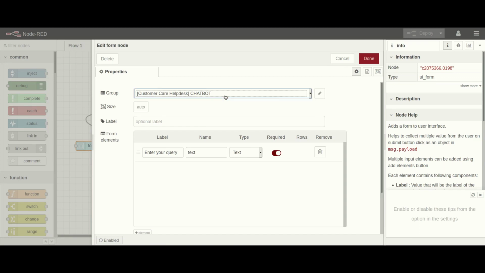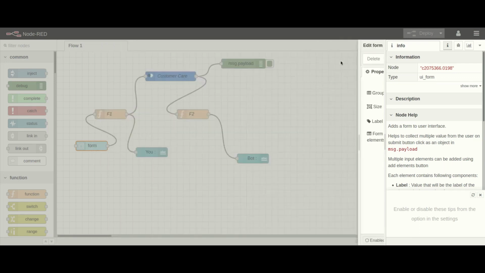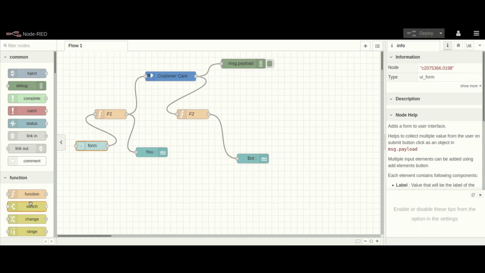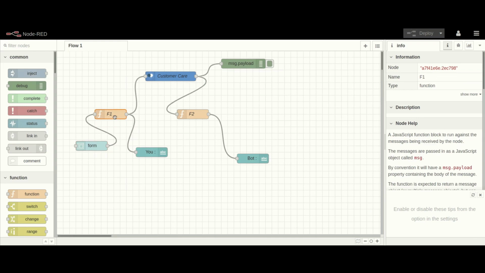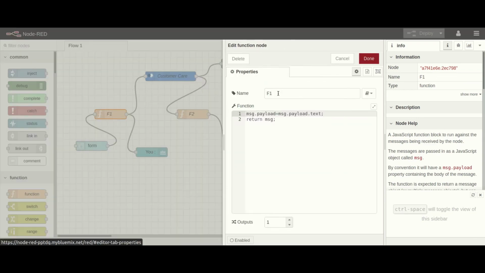This is only one group. Let me cancel it. Another one is function. You just have to put a function from here to there. It's very simple, and you write in that function what you want it to do. This is my function named f1.